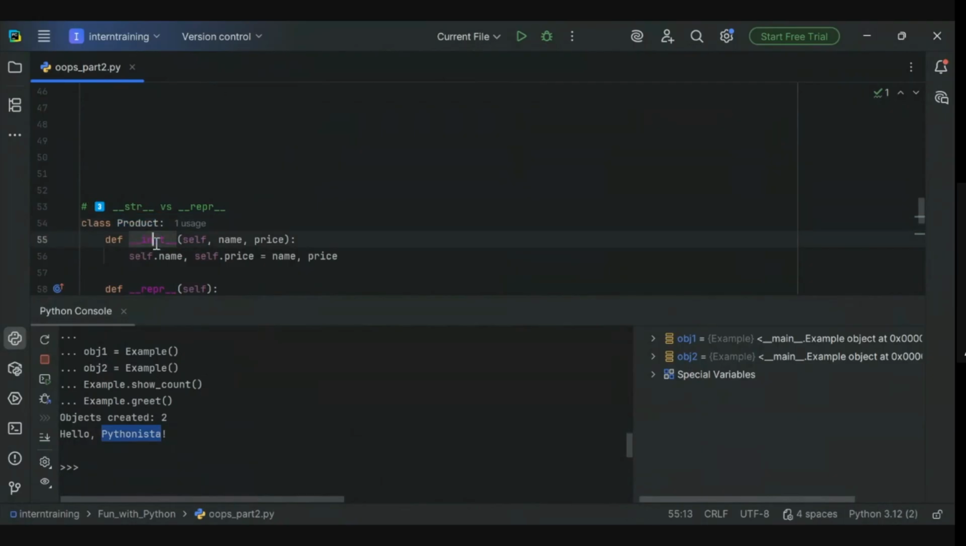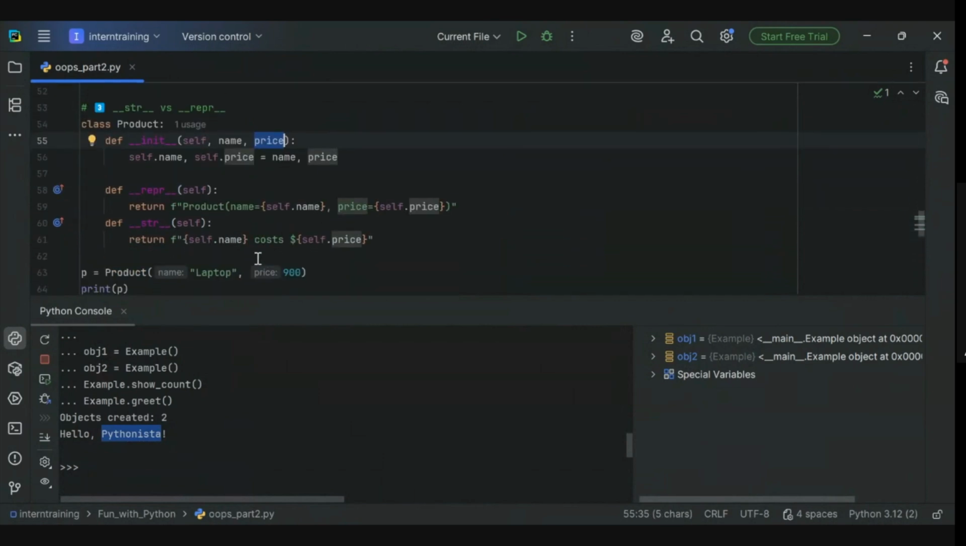Now what we are doing in the question: we are trying to define a class Product. We are defining the init method in which we are passing the name and the price and initializing self.name and self.price when the object is created, and we are overriding the dunders REPR and STR. In REPR we print the product's name and the price, and in STR we print the name and the cost.